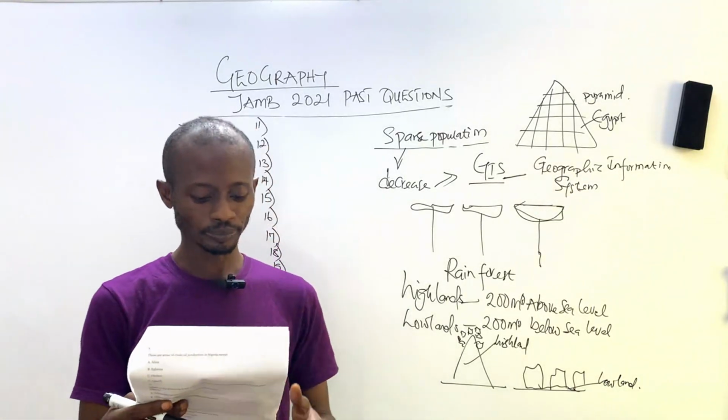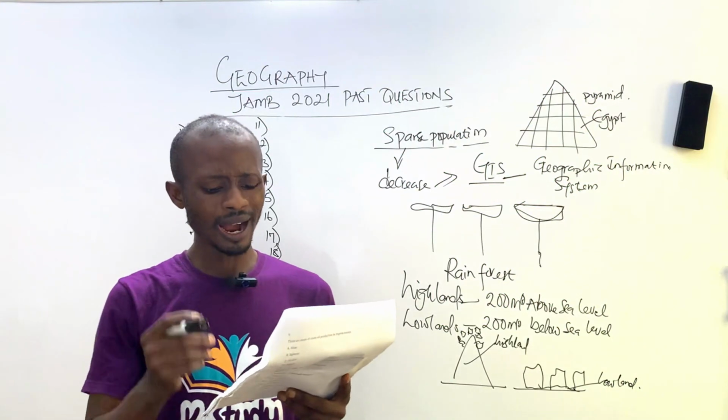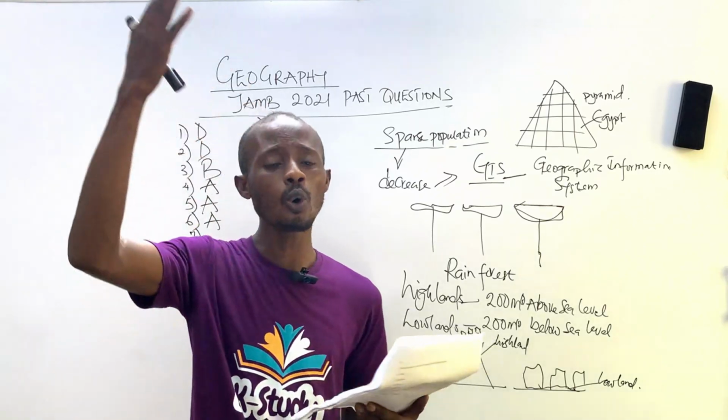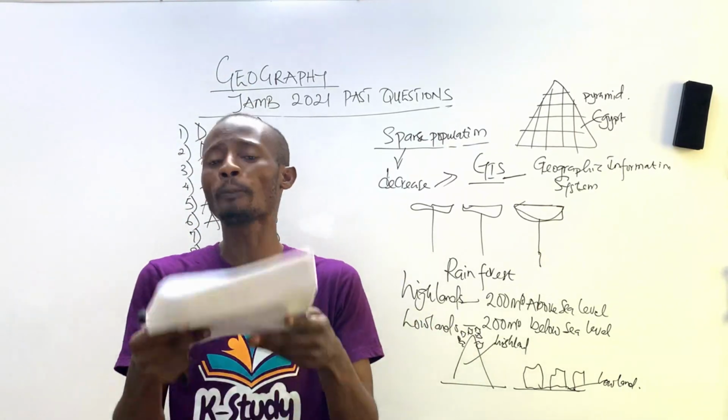Number 7. A device for transferring information from analog map into computer for further manipulation is A. Aerial photograph. B. Digitizer. C. Global positioning system. And D. Plotter. Now, when we're talking about analog map, it means the olden days or the old days map, which is the paper map.